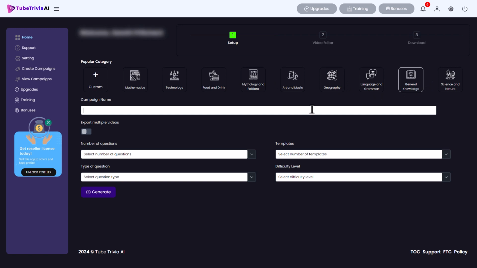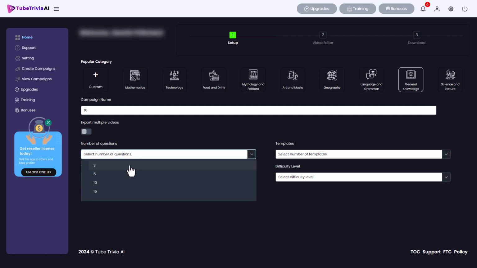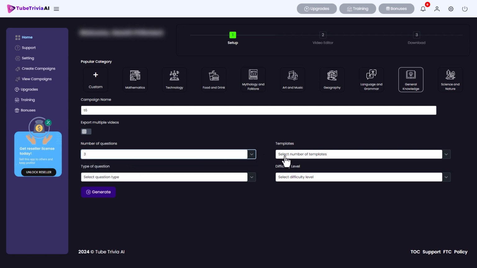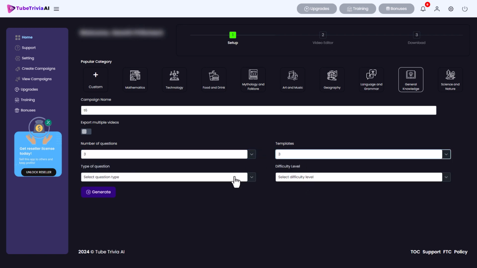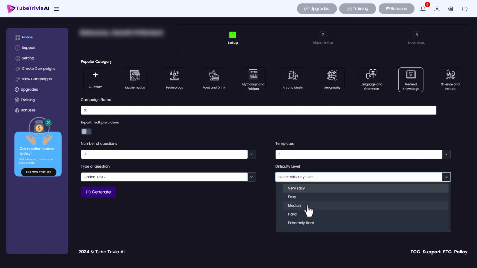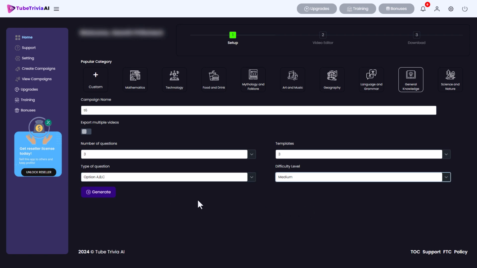Let's give it a campaign name of T6. I'm not going to do multiple videos. I'm not really sure what this is. I might come back to that later. Now we can pick the number of questions. Just for ease of demonstration, we're going to go for 3. Templates we can pick from, we're going to go for 3 as well. Type of questions, we've got options of ABC or this and that. So is it this or is it that? Let's go for ABC. That's what most people are going to expect. And we're going to go for medium on the difficulty setting.